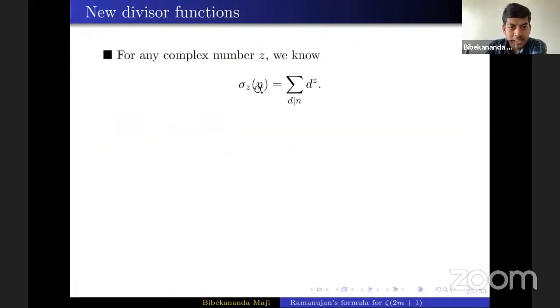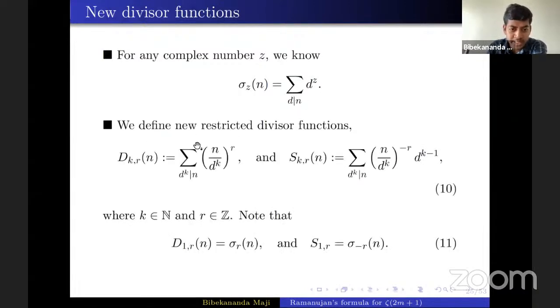This sigma z is the divisor function I have already mentioned. For any complex number, one can consider this divisor function. Now, in this project, we encounter these two new divisor functions, where the sum is not running over all the divisors. When k equals 1, it will run over all the divisors. Otherwise, it is running over the divisors which are of the form kth power, with some weight. When k equals 1, these two divisor functions immediately reduce to the sigma function.